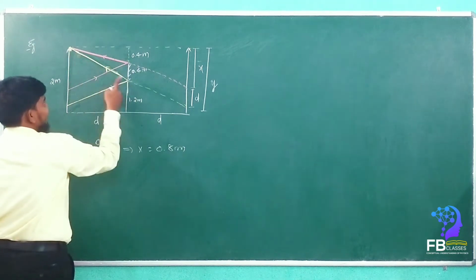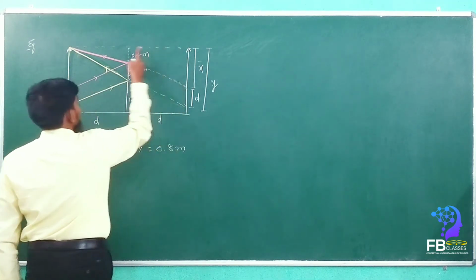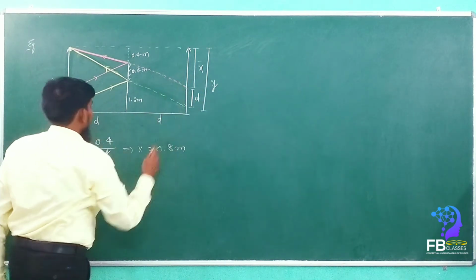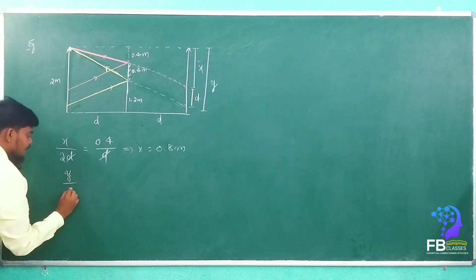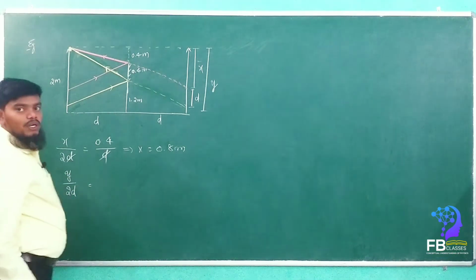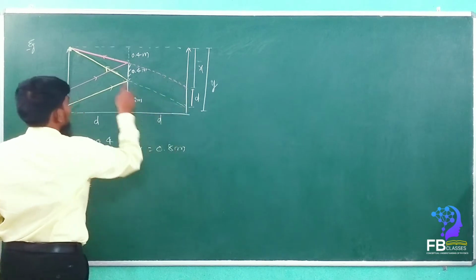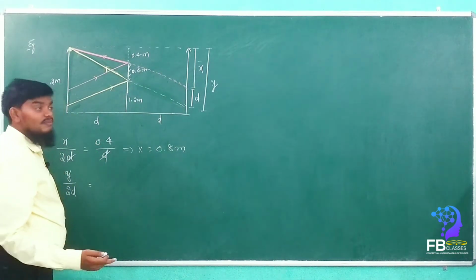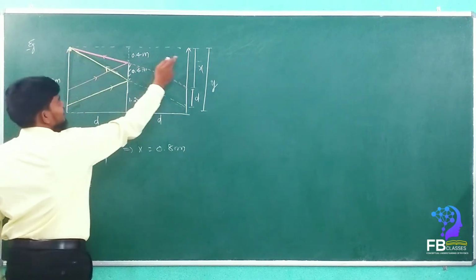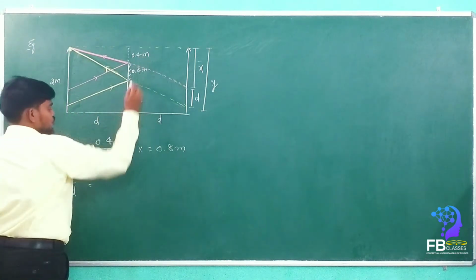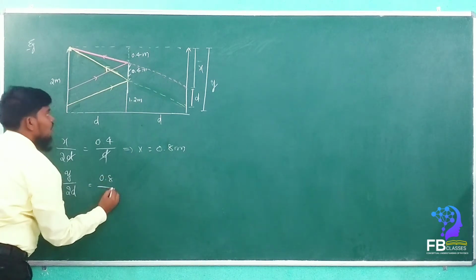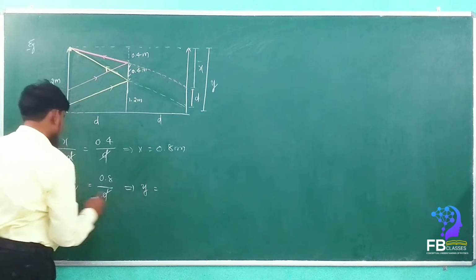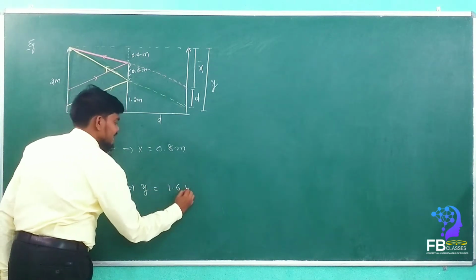In the similar manner, if you find out the y, the similar triangles here, this triangle and this total triangle, both the triangles are similar triangles. Yes or no? So now it is here y upon 2d is equal to how much, my dears? Similar triangles here. Are you getting my point? Total is 0.8 upon d. d gets cancelled. So y value will come, y is equal to 1.6 meters.